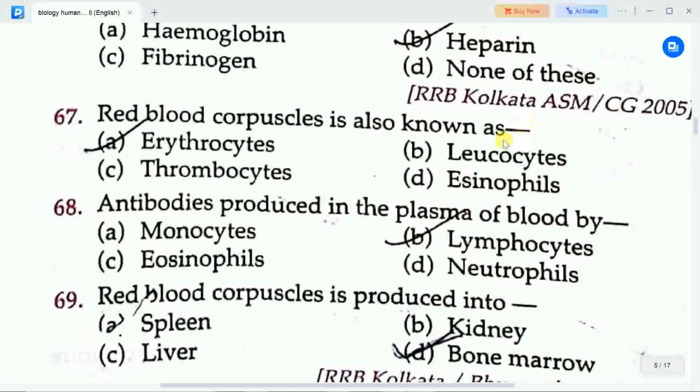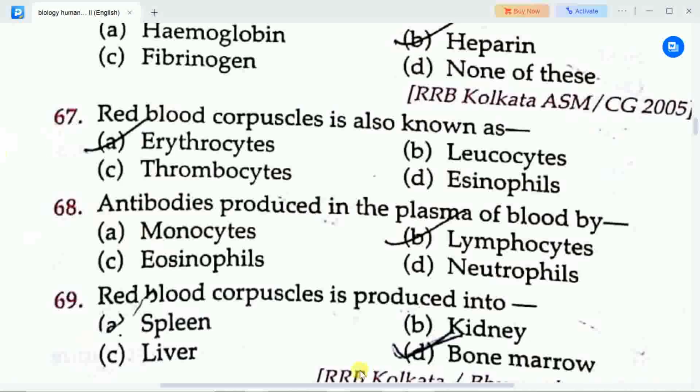Next question is, red blood corpuscles is also known as. Options are A erythrocytes, B leukocytes, C thrombocytes, D eosinophils. Correct answer is option A erythrocytes. Red blood corpuscles is also known as erythrocytes.